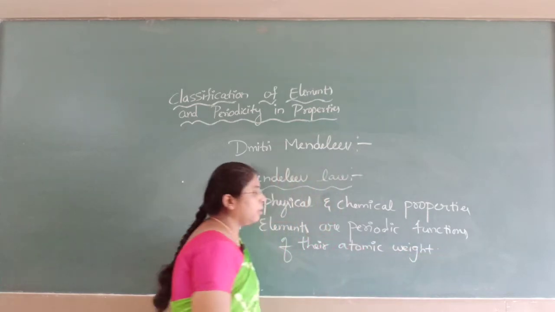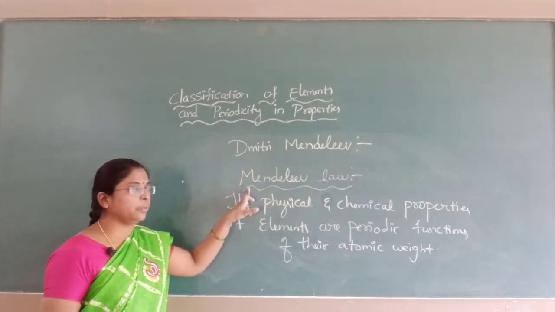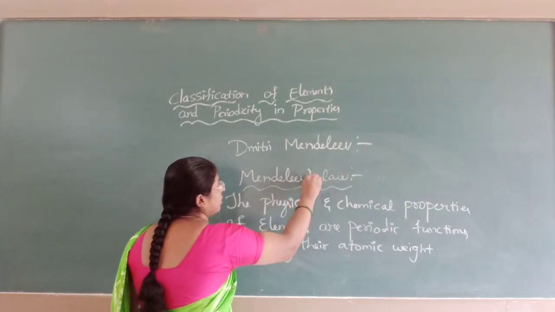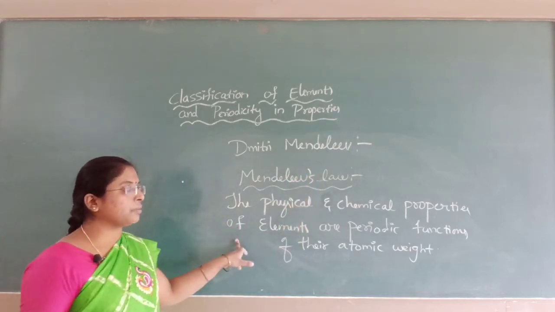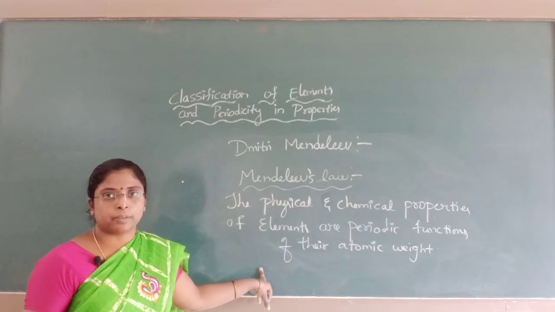This was the law given by Mendeleev, hence it is known as Mendeleev's law. The physical and chemical properties of elements are periodic functions of their atomic weights.